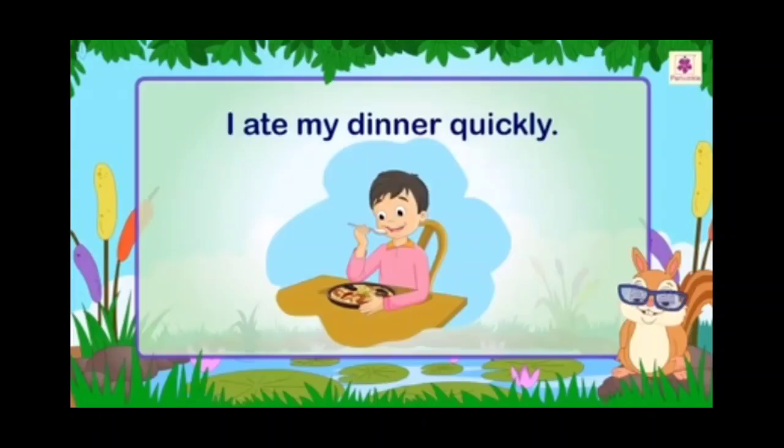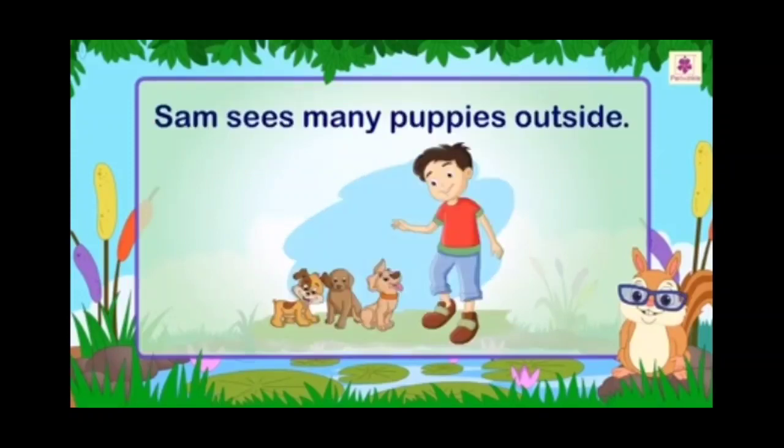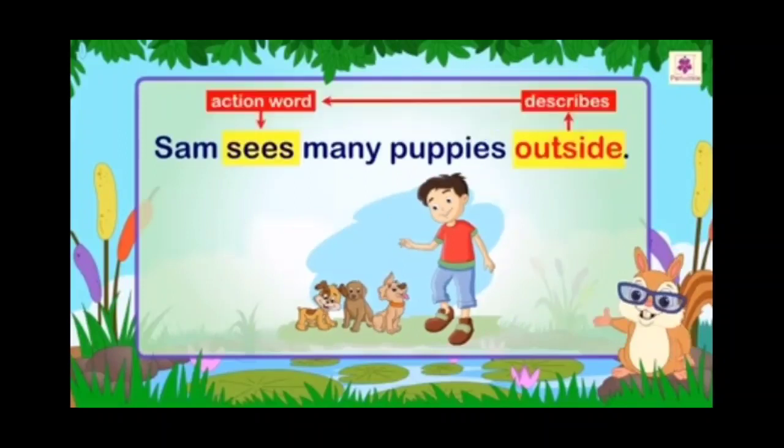See the example. I ate my dinner quickly. How did I eat my dinner? Quickly. So quickly is the adverb here, which is describing the action word, that is ate, the verb. Next example: Sam sees many puppies outside. Where did Sam see many puppies? Outside. So outside is the describing word. It is describing the action word sees, so outside is an adverb.